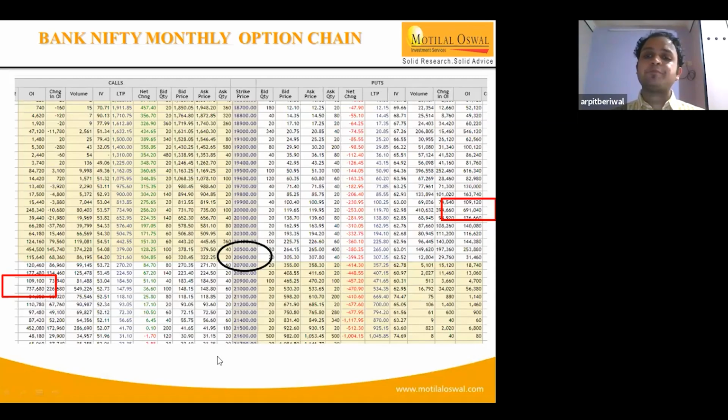But if the global scenario changes and there is volatility and VIX shoots up again, there are chances the upside will be capped at 9,600, 9,700, and at the same time 9,100, 9,200 is likely to act as a support.